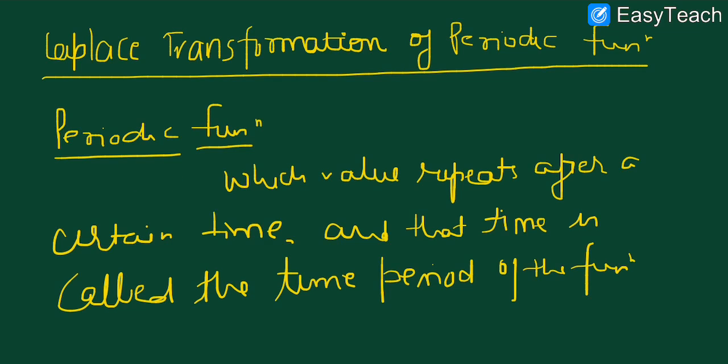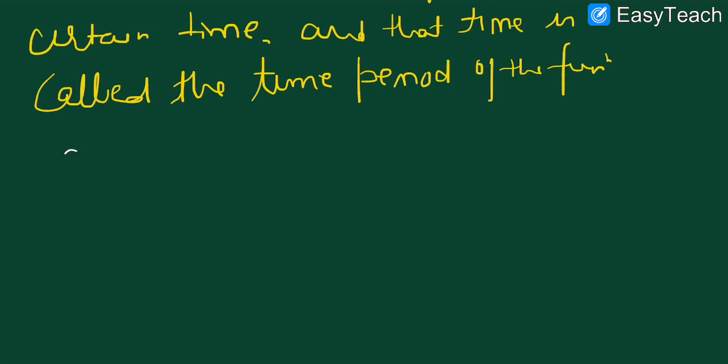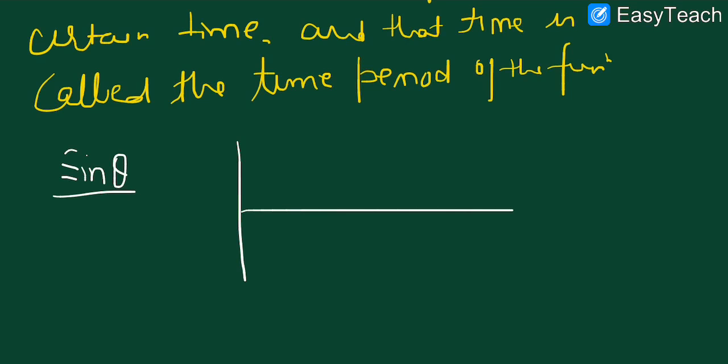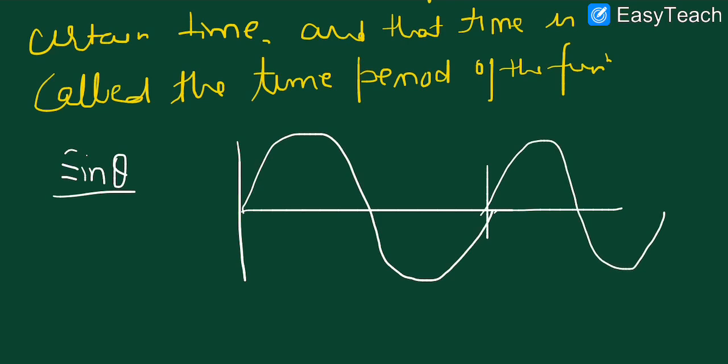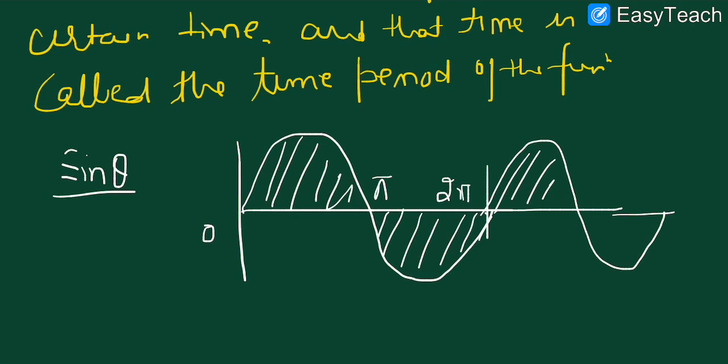Hope this is clear, what is a periodic function. Periodic functions are the functions whose values repeat after a certain time, and that time is called the time period of the function. If we talk about examples, we have the sine function, sine theta. We know the sinusoidal wave: this is 0, then this will be pi, and this will be 2 pi, and after 2 pi the graph is again very similar.